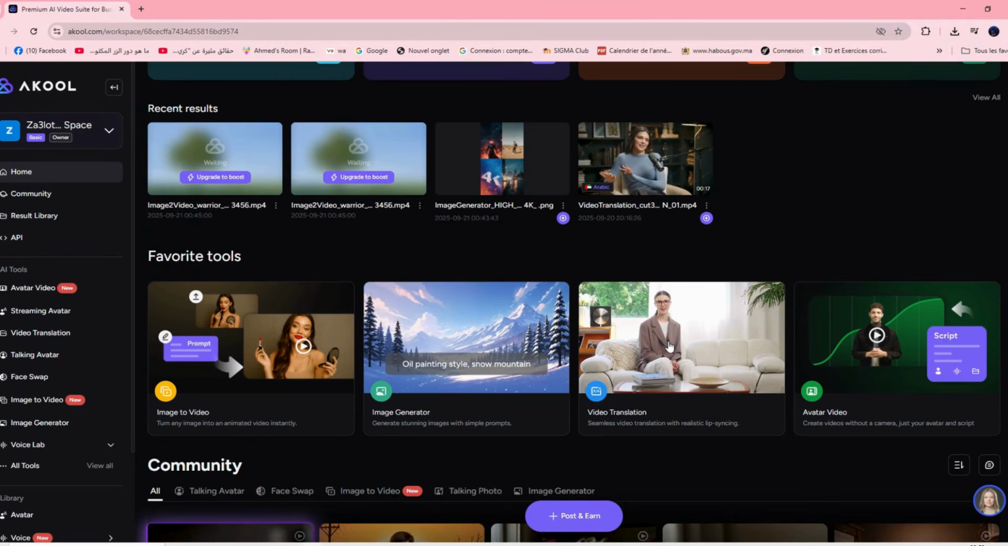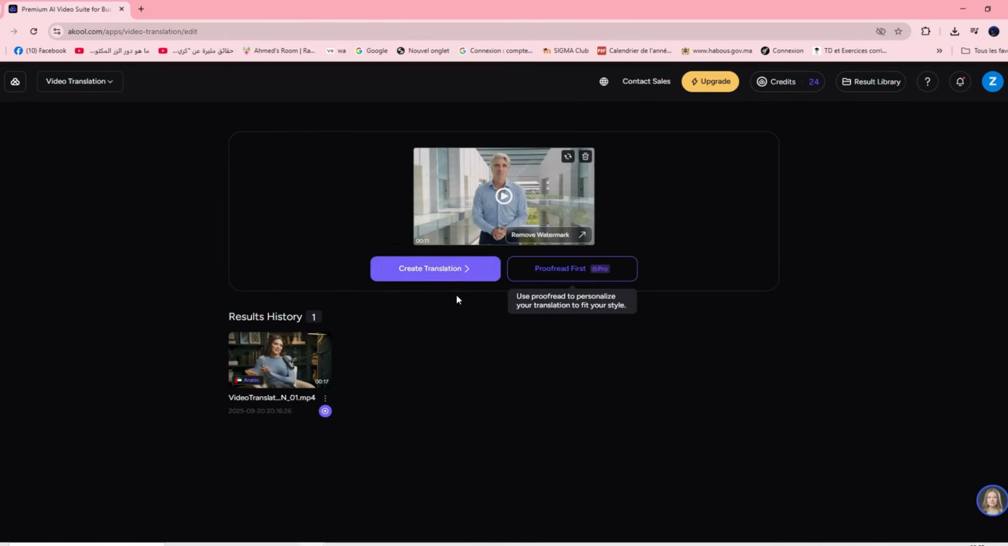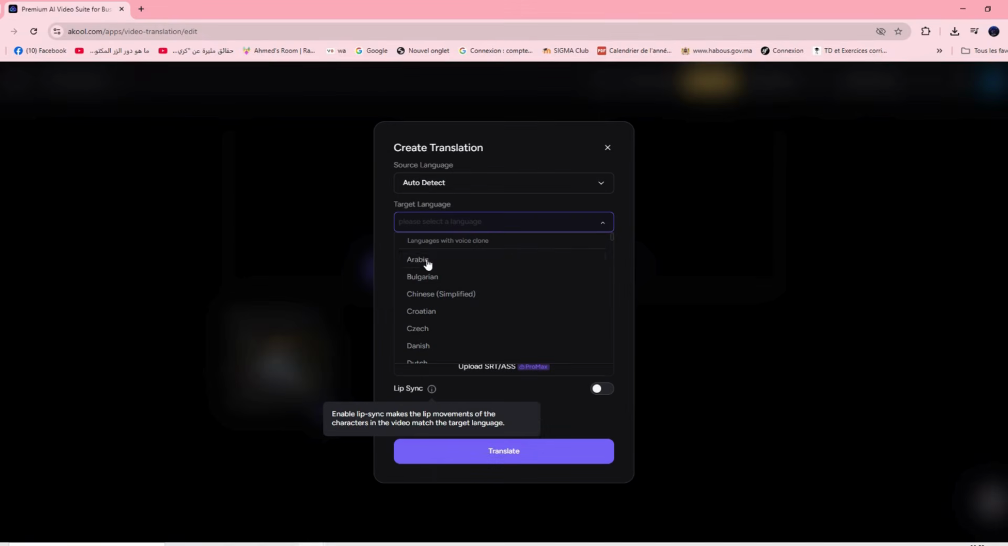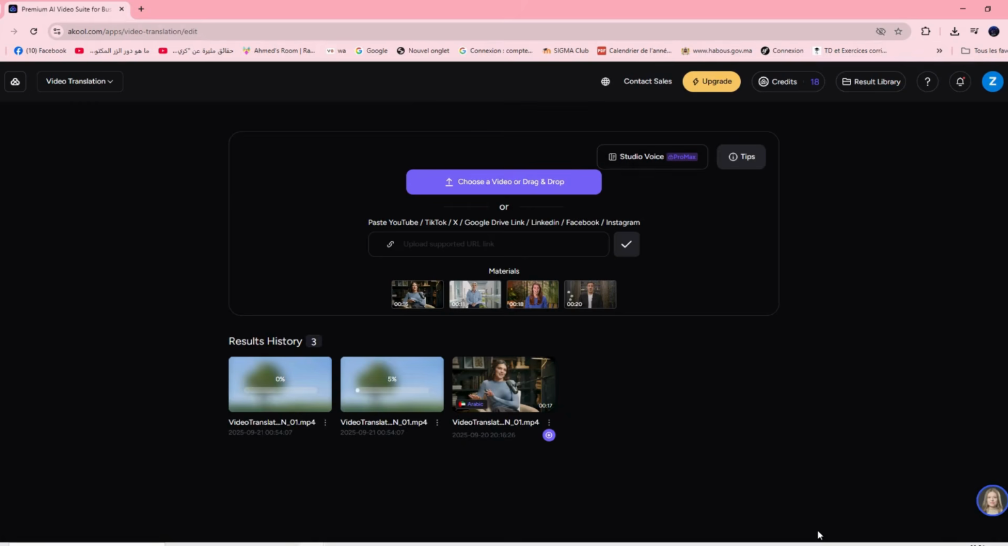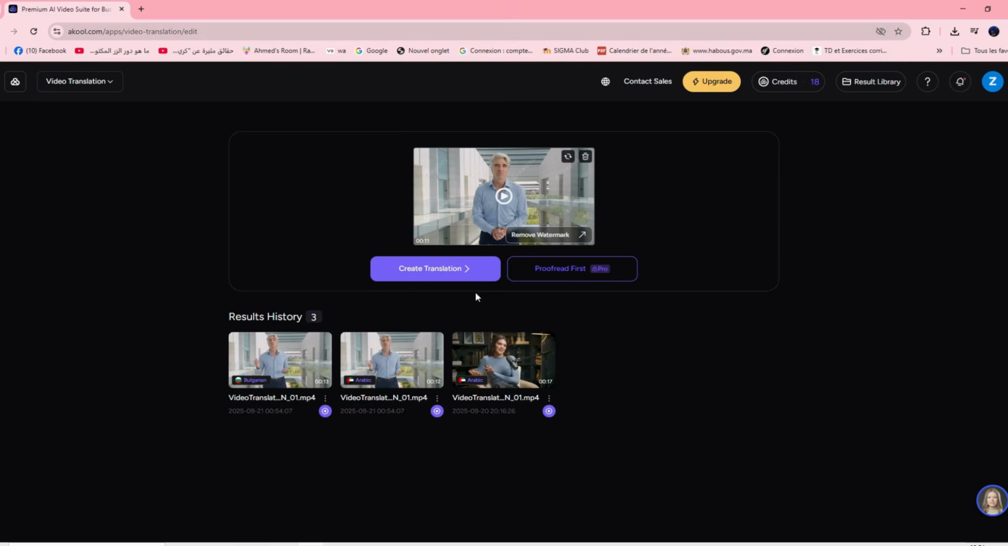Akool is a next-gen generative AI platform built for translation, localization, and personalized content creation. It doesn't just translate your words, it adapts your voice, lip sync, and expressions with stunning accuracy. Think of it as your all-in-one AI translator, voice actor, and content localizer.